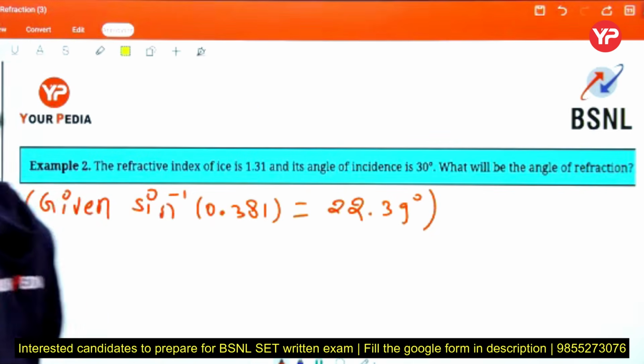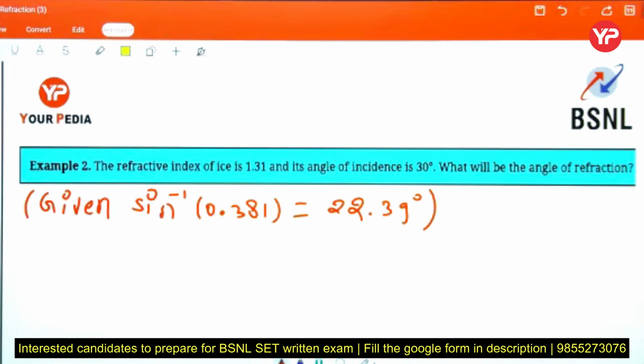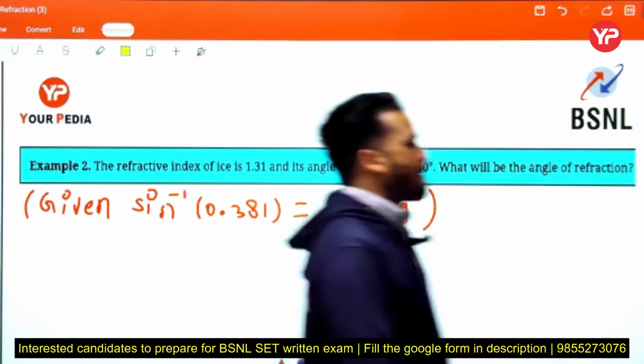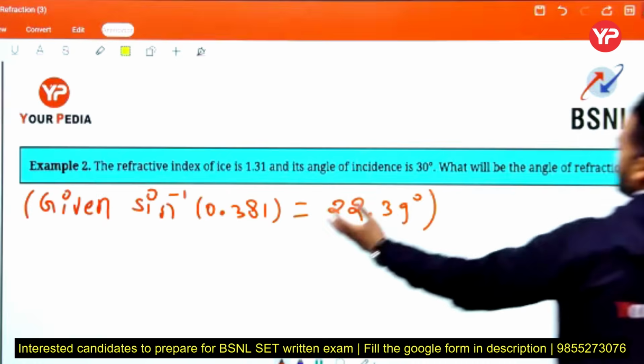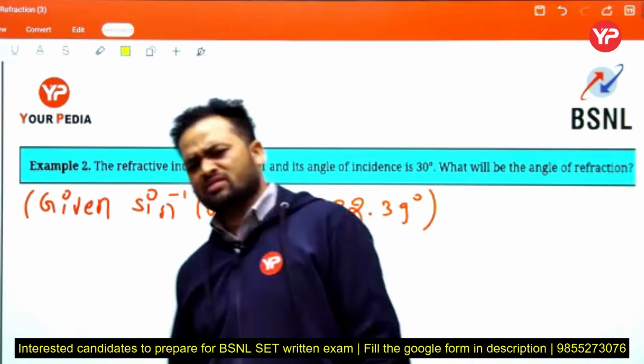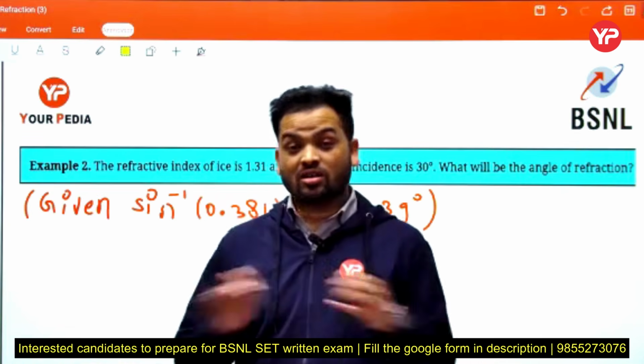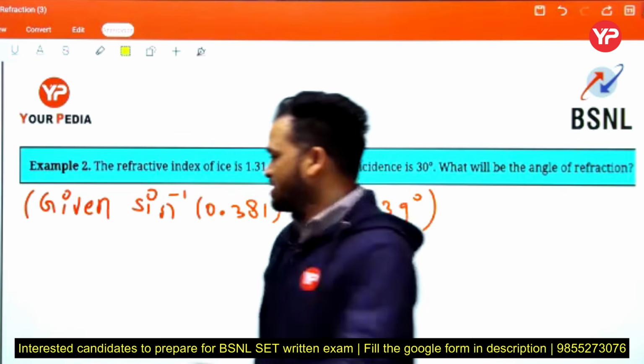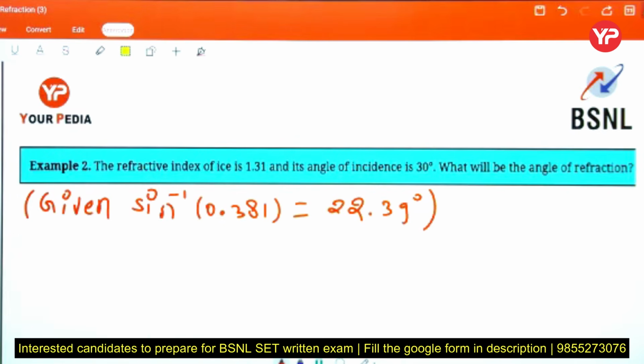Okay, tell me the answer of that question. Here the value is given, because a calculator is not allowed in the BSNL exam. So simple questions are asked, not big calculations. Okay, basic. Tell me, beta.